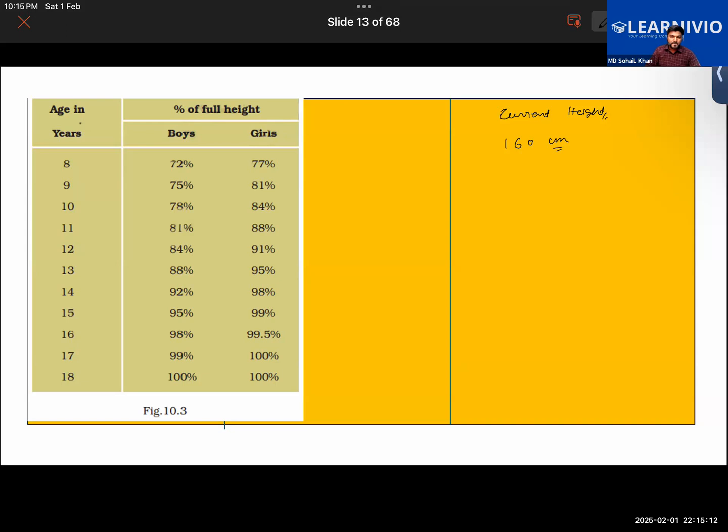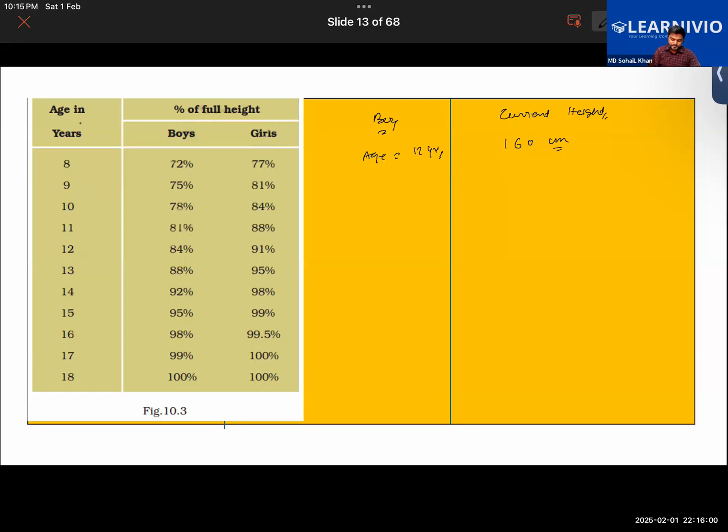Boy or girl? It's a boy, and the age is 12 years. 190 centimeters.